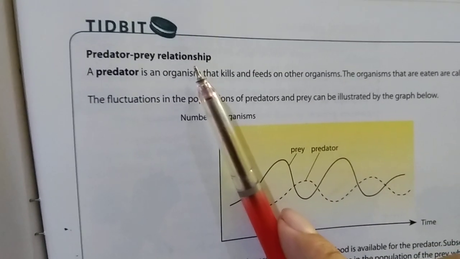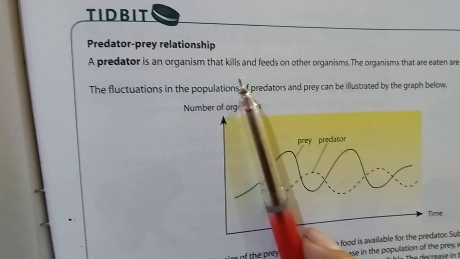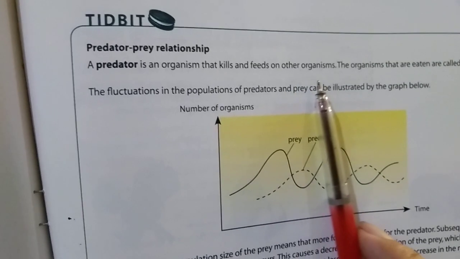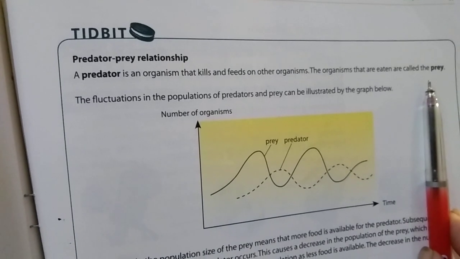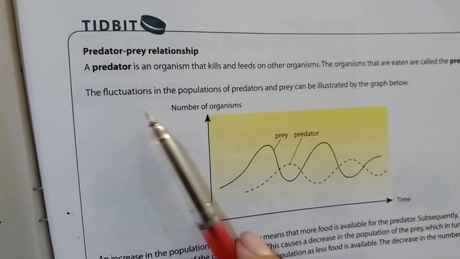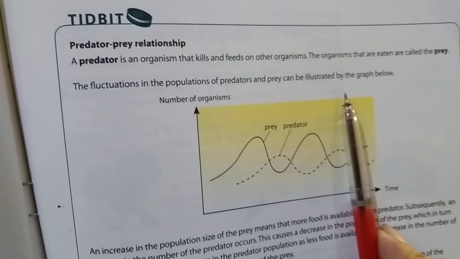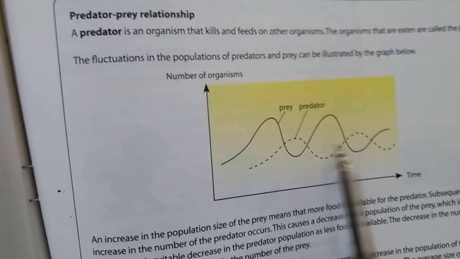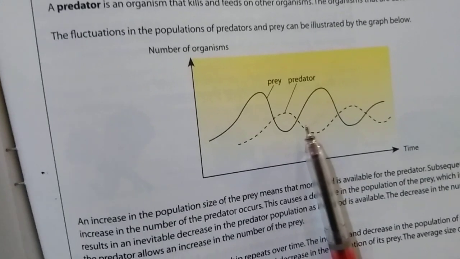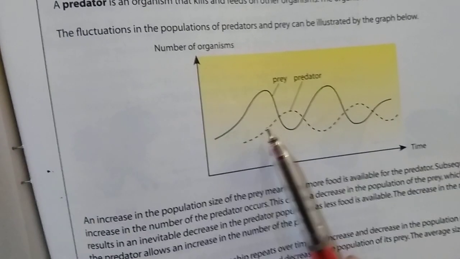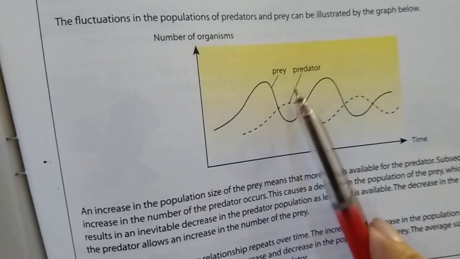Predator-prey relationship. A predator is an organism that kills and feeds on another organism. The organisms that are eaten are called the prey. The fluctuations in the populations of predators and prey can be illustrated by the graph below. The highest line is the prey and the lowest line is the predator.